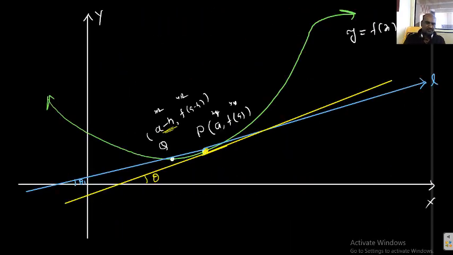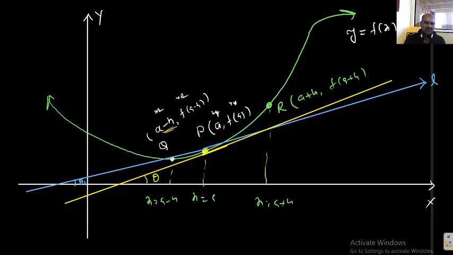Next thing is, now I want to take the right neighborhood point here. Left neighborhood, now I want to take the right neighborhood of a. Right side, now what I can say, a plus h comma f of a plus h only. Student, this is x equal a only, no? Automatically, this is x equal a minus h only. Automatically, this is x equal a plus h only, no? This point is the left neighborhood of a and this is the right neighborhood of a. Automatically, the coordinates become a plus h comma f of a plus h only. Okay.